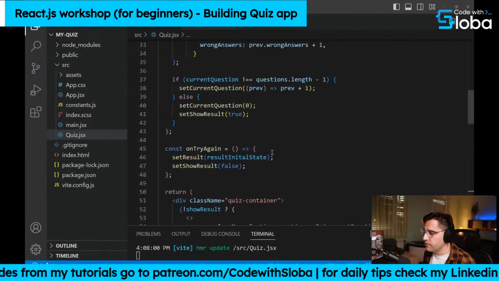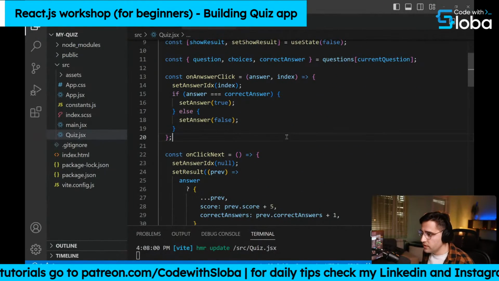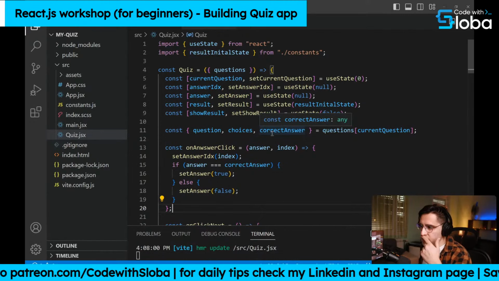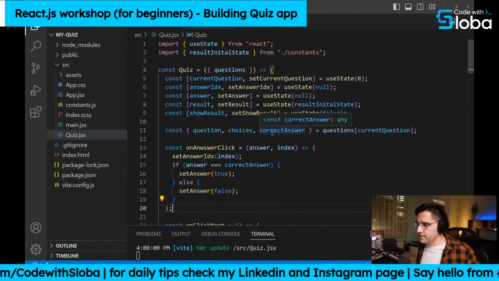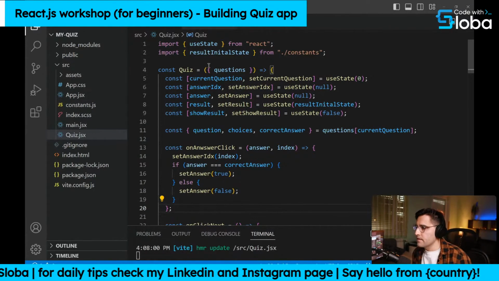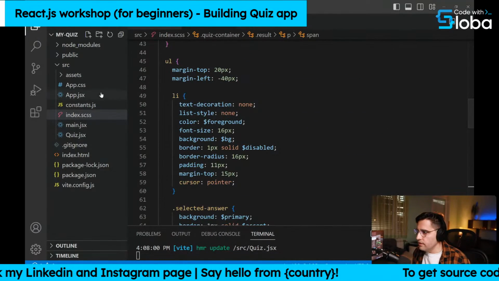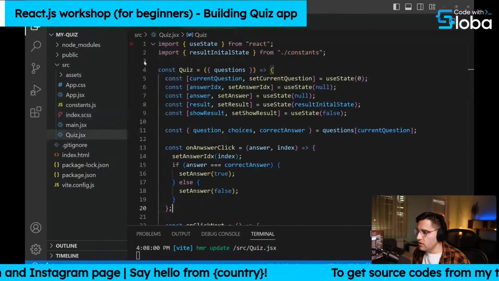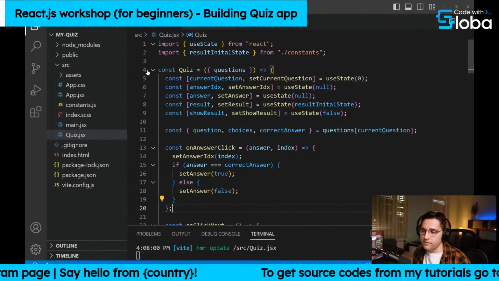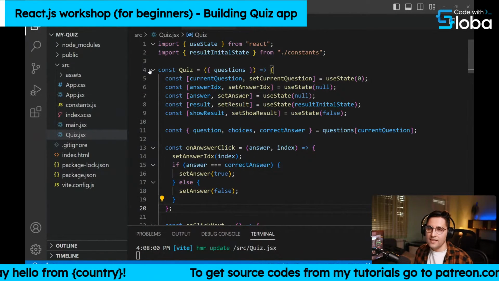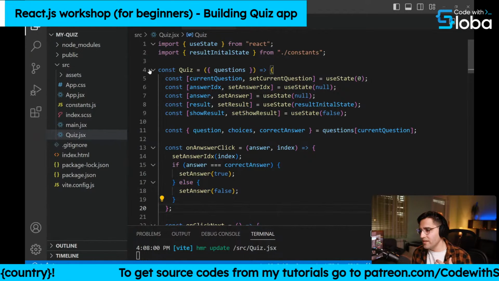So for the future workshops, what we're going to do is we're going to make this much more complex. We're going to first optimize, and we're going to make this by the standards. So probably we're going to move the CSS code that is only intended for this component inside of a separate component and a separate folder. And then we're going to add more complexity, like to add a dashboard where we can create questions.